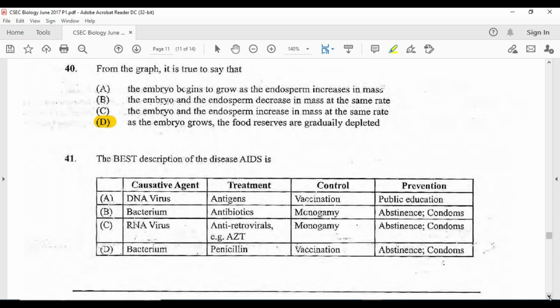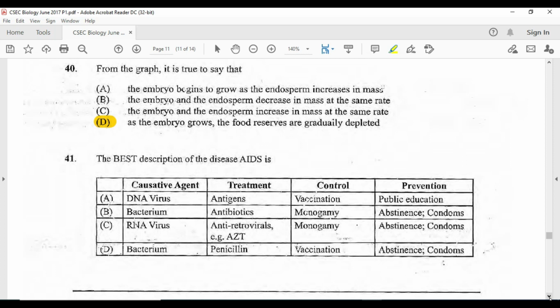Law of supply and demand, you would have seen those curves. The best description of the AIDS virus is a description. Alright, so one thing we need to hammer in our head before we look at these, we have to remember that the AIDS virus is RNA related, right? And one of the treatments you must know about is AZT.